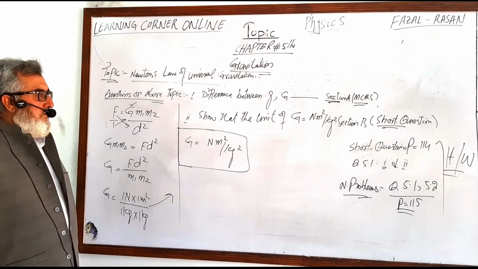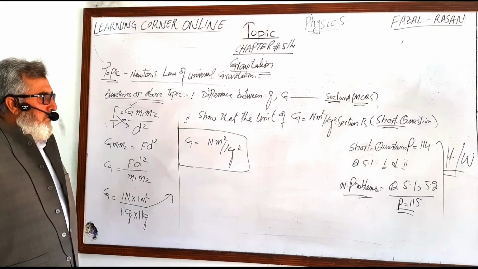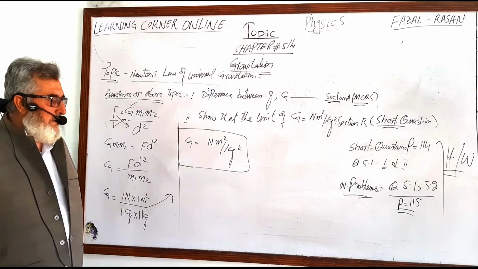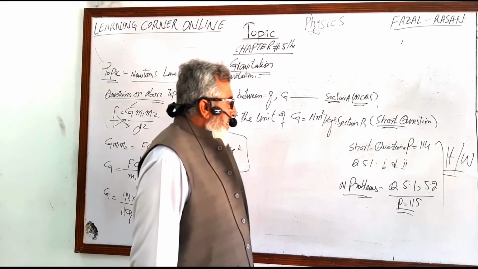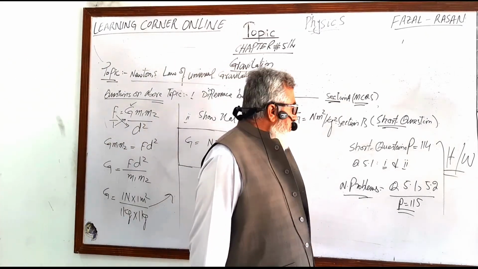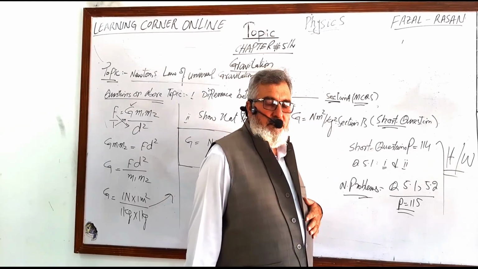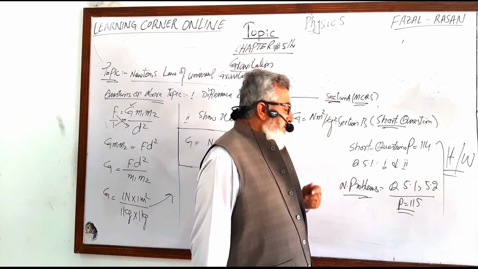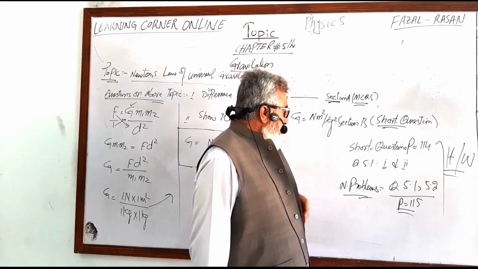Now, dear students, I am going to give certain homework in the form of 2 short questions and 2 multiple choice questions.